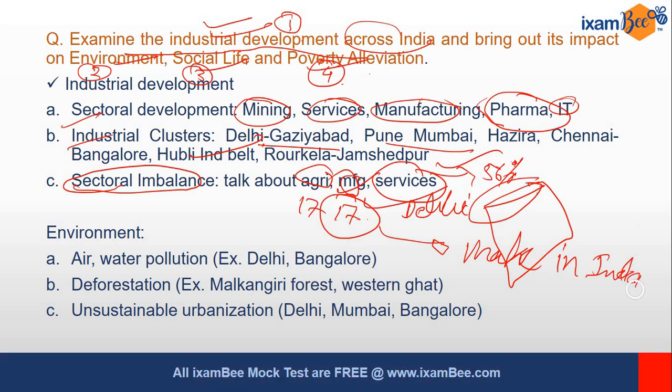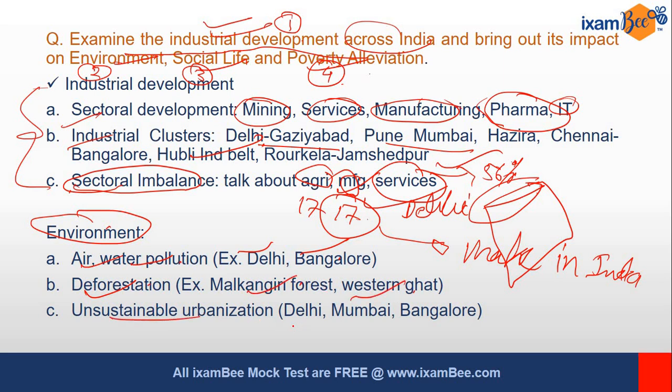So this thing you should know, and you should quote in your answers. So this is about industrial development. Then you should talk about the environmental impacts of industrial development. We are experiencing air and water pollution in Delhi and Bangalore respectively. Then deforestation in the Malkangiri forest, Western Ghat, right?